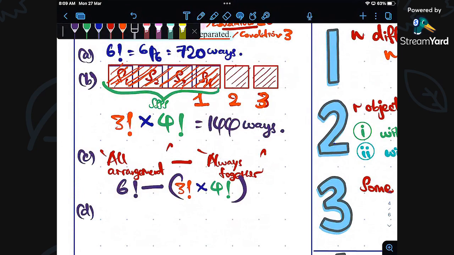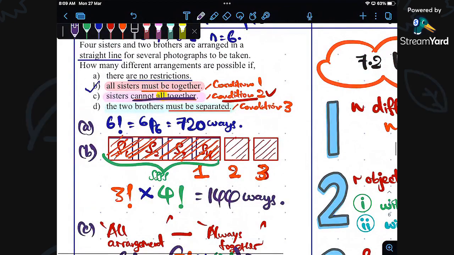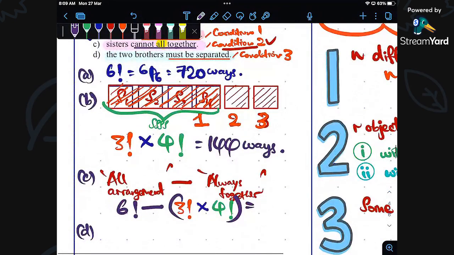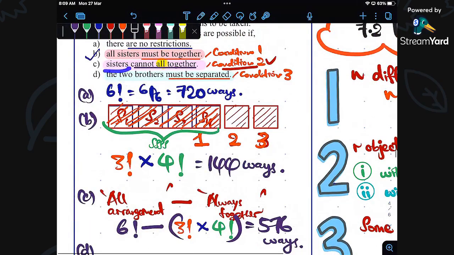So you just put it inside the bracket. Nothing to worry about. You just calculate it: all arrangements minus always together, you will get not all together. The answer is 576 ways of arranging the sisters that cannot all be together.